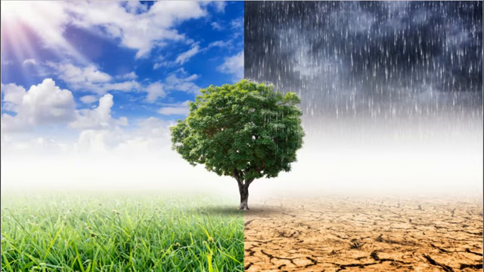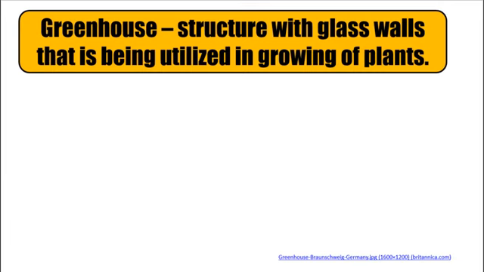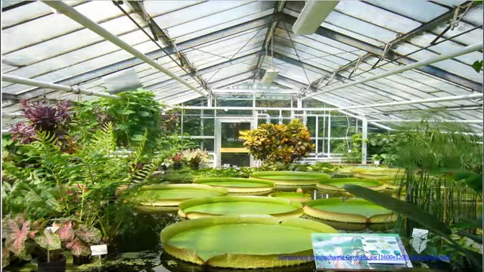So the question here is why is global warming happening and how do greenhouse gases work? But before we proceed to greenhouse gases and the greenhouse effect, the word greenhouse here means a structure with glass walls that is utilized in growing plants. So there is a positive impact here because a greenhouse is used to grow plants. So this is how a greenhouse looks like.